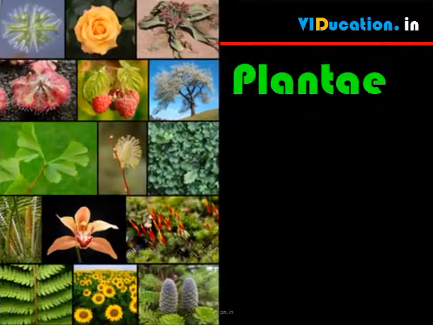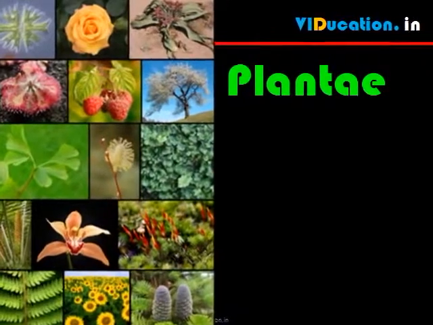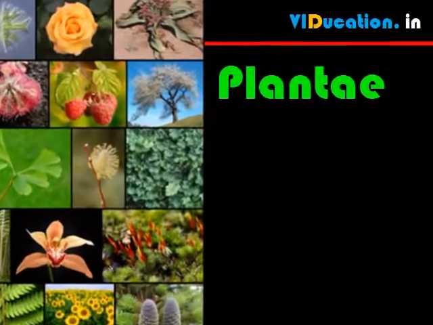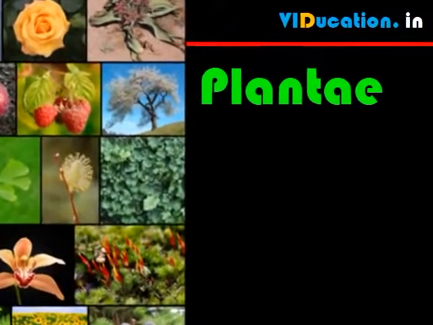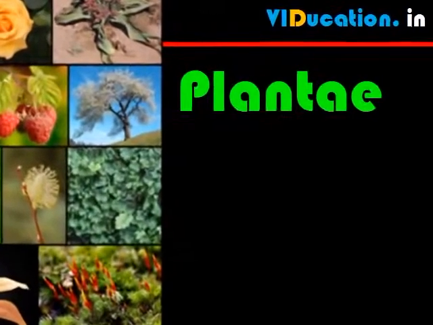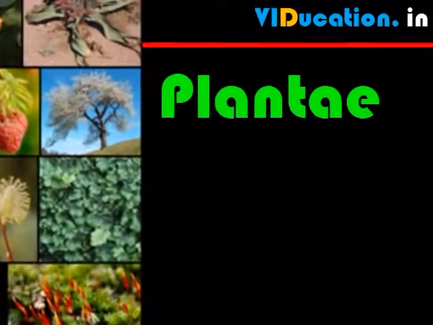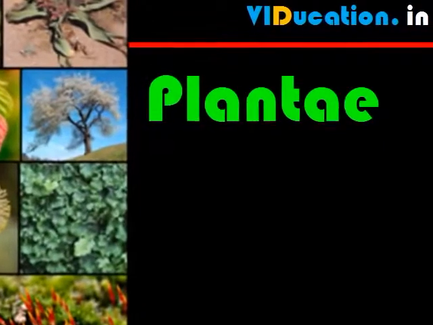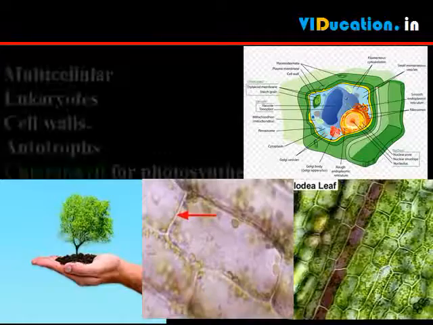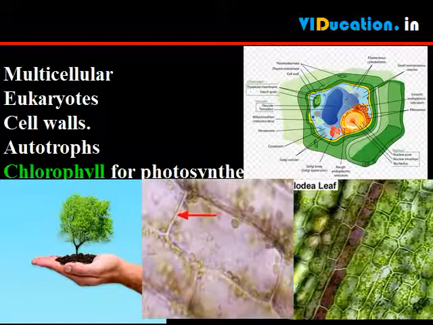Kingdom Plantae form a clade that includes the flowering plants, conifers and other gymnosperms, ferns, club mosses, hornworts, liverworts and mosses, as well as, depending on definition, the green algae. These are multicellular eukaryotes with cell walls. They are autotrophs and use chlorophyll for photosynthesis. Thus, all plants are included in this group.